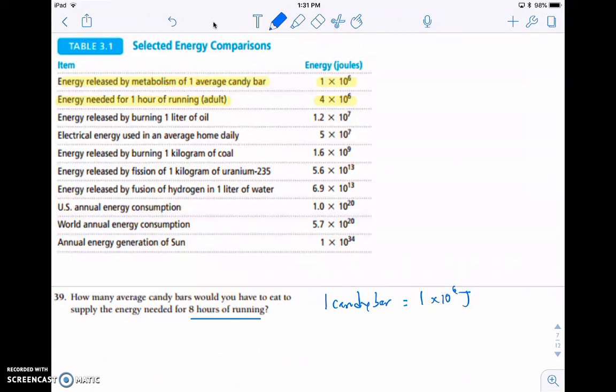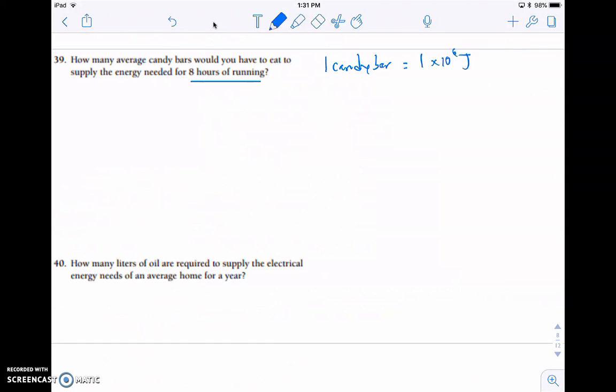And so the next thing we're going to be looking at is, well, we're running for 8 hours, and we want to figure out how many candy bars in the end. So for every 1 hour, it was 4 times 10 to the 6th joules.